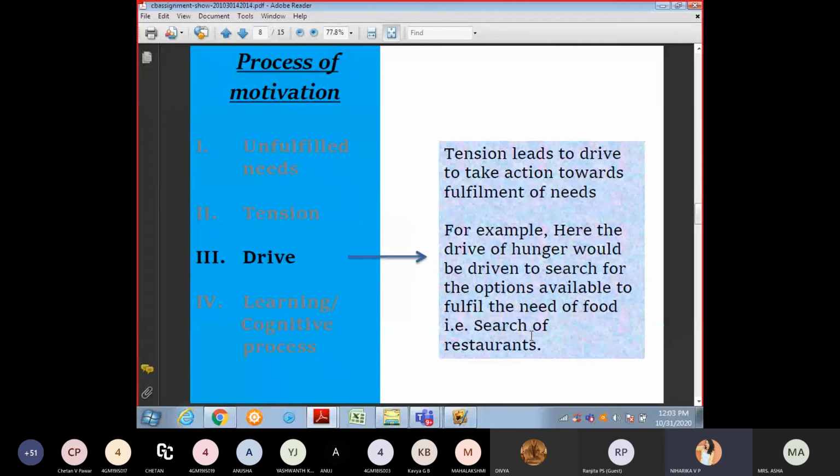Next, drive means tension leads to a drive to take action towards fulfillment of needs. If you do nothing about it, the tension keeps growing, like hunger. It leads to drive. Here, the drive of hunger would be the drive to search for an available option to fulfill the need for food. It means we search for a restaurant. If you're hungry, we go outside, saying I'm very hungry, I have to get some food. You search for a restaurant or something else to fulfill your hunger.